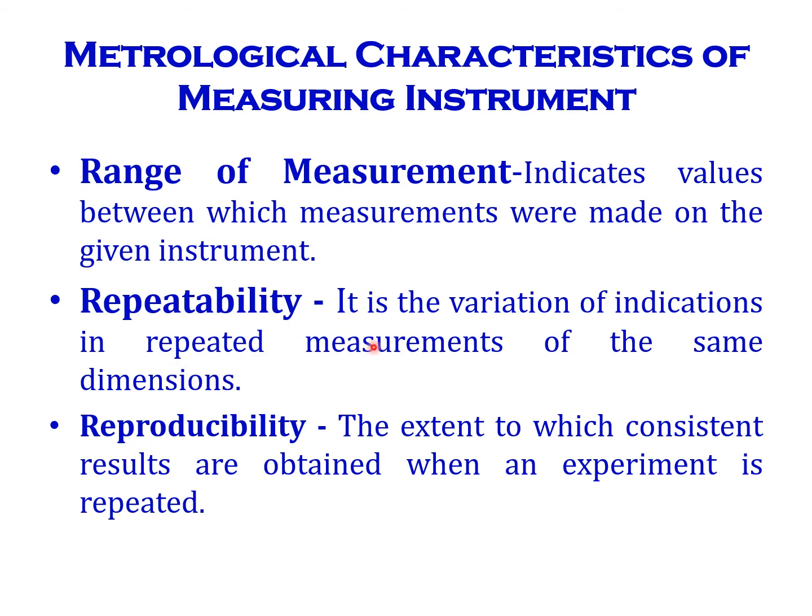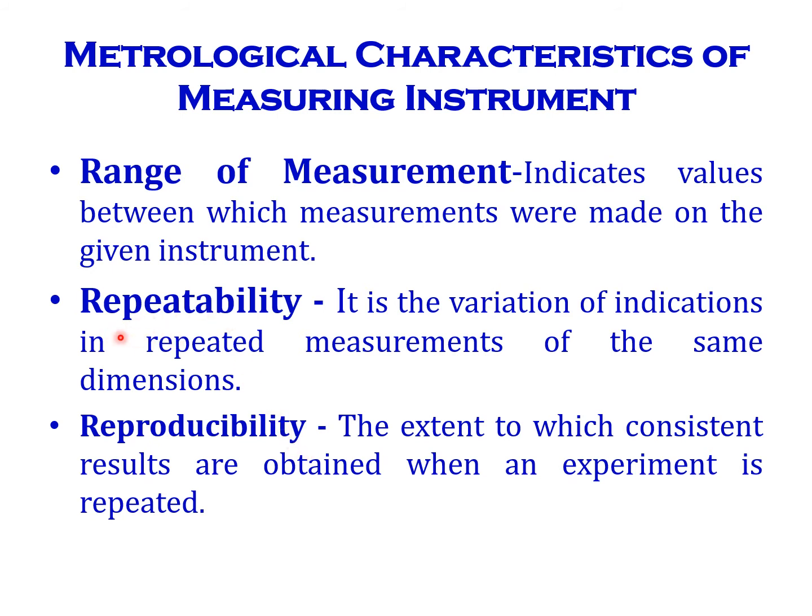Normally, when we repeat the experiment and get the same readings, then there is no error in the instrument or in the person making the measurement. Next, reproducibility. Here it shows consistent results when an experiment is repeated. The same readings reproduced is called reproducibility.